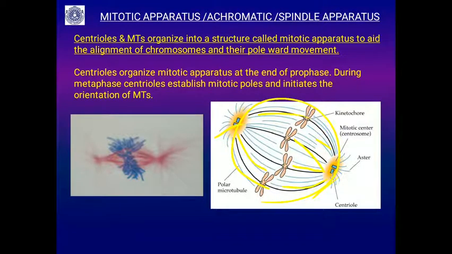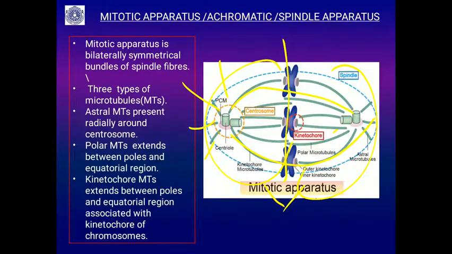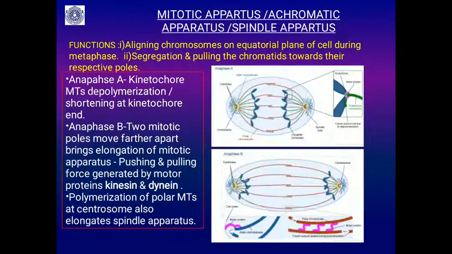Those that are not attached to the kinetochore are called polar microtubules, and those around the centrosome are called astral microtubules. So there are three types of microtubules. The kinetochore microtubule is attached to the chromosome in the centromeric region, so it is the kinetochore-associated spindle fiber with the centromere. That's why they are called kinetochore microtubules.